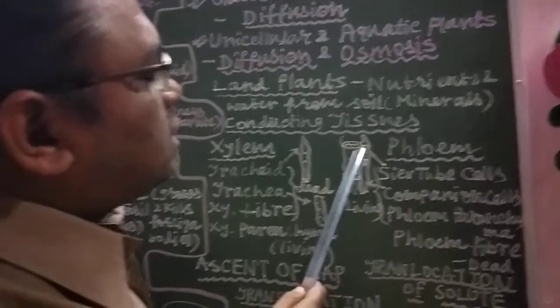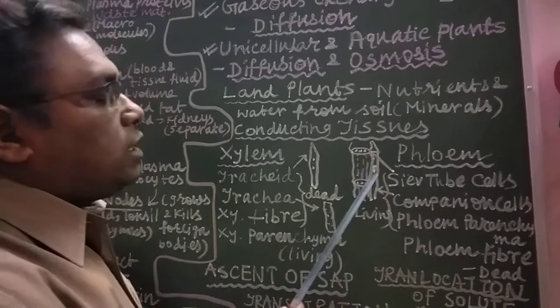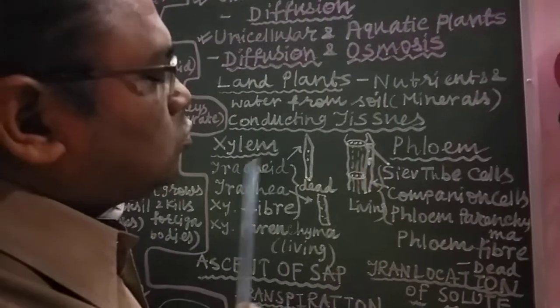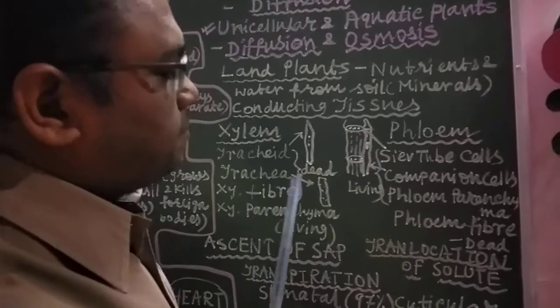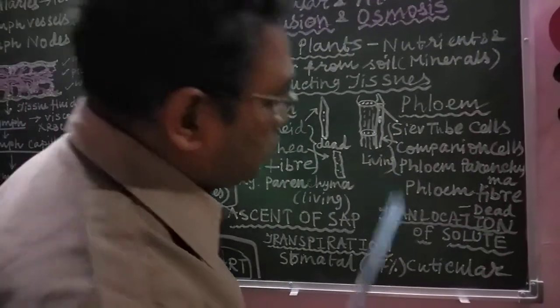Sieve tube cells do not have any nucleus. Remember that sieve tube cells are the only plant cells which do not have any nucleus. So their function is done by the companion cells associated with them. These phloem tissues are responsible for translocation of solutes.